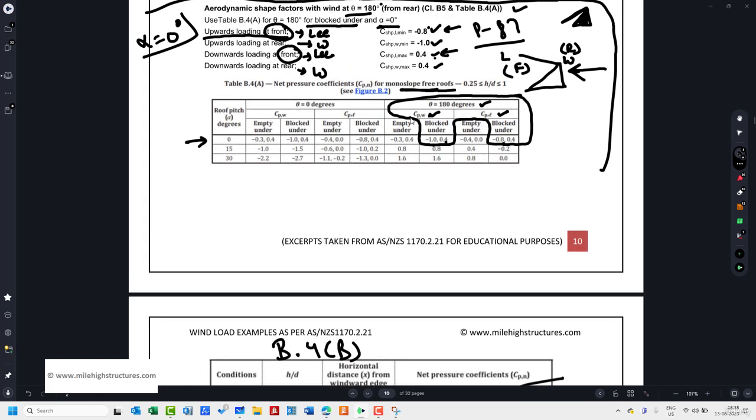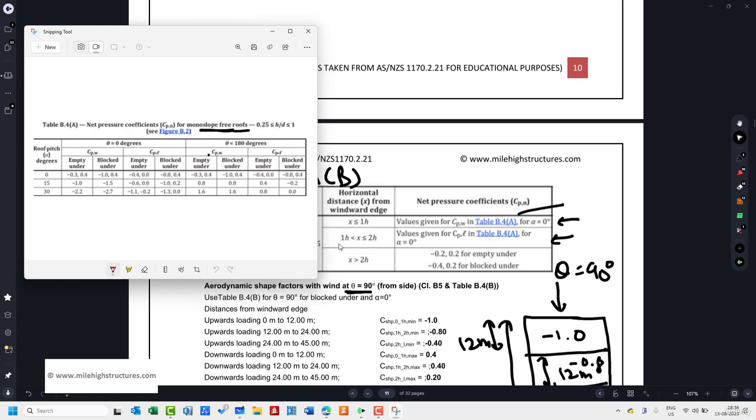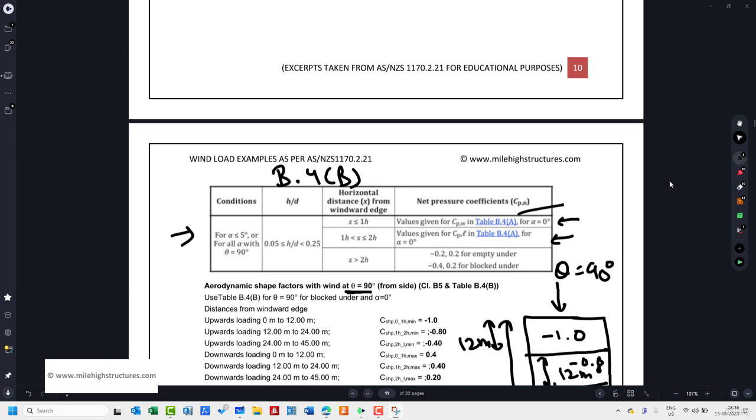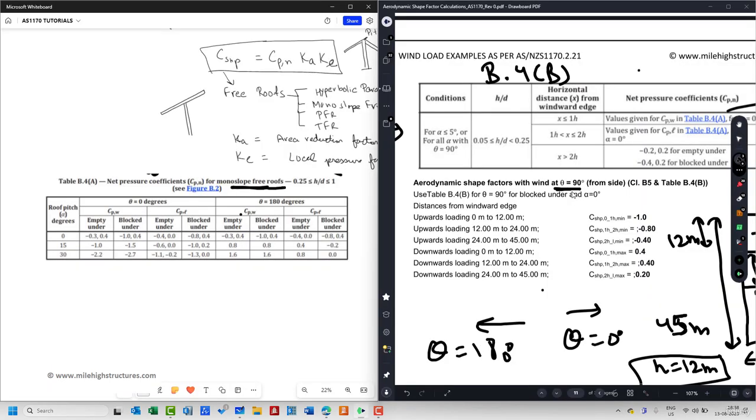So this was the table B.4a. Here we do need to compare three different considerations. First consideration is that x equal to 1H, that is x equal to 12 meters. So this line is now clear to you, that upward loading from 0 to 12 meters, we do need to refer to the values given for CPW in table B.4a. So when we are talking about the aerodynamic shape factor with wind at theta equal to 90 degree, we do need to refer to table B.4b, and table B.4b basically again refers to table B.4a.